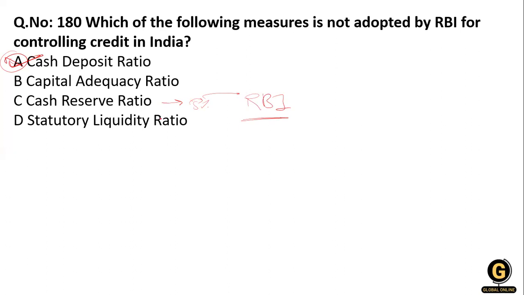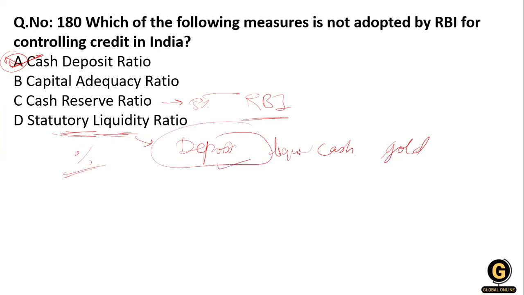What is the SLR? SLR is the statutory liquidity ratio. It is a minimum percentage of the deposit that a commercial bank has to maintain in the form of liquid assets, in the form of cash, gold or other securities. So this is a liquidity ratio. How much percentage they have to keep in the form of cash or gold in the bank. So this is SLR, statutory liquidity ratio.